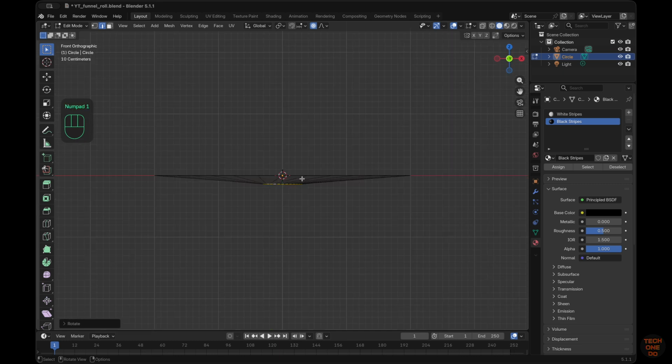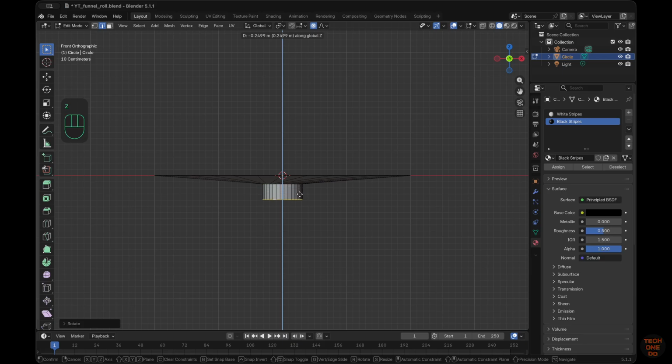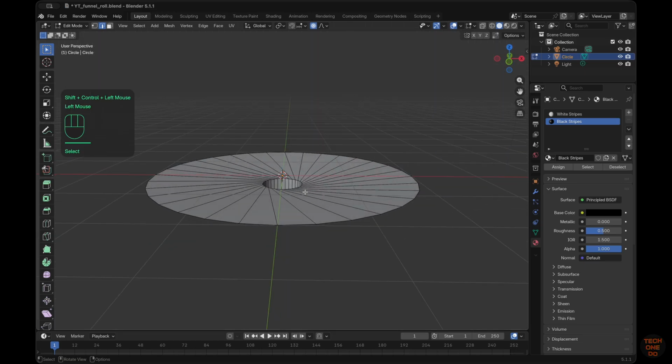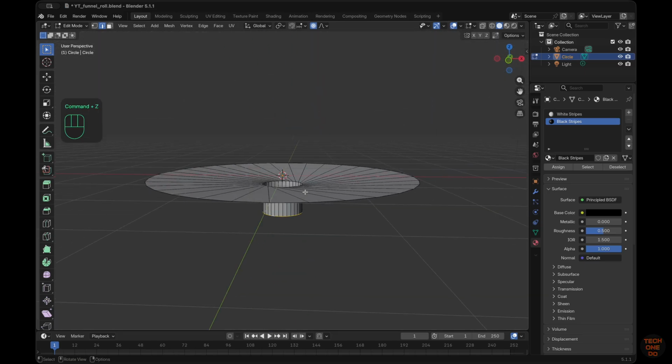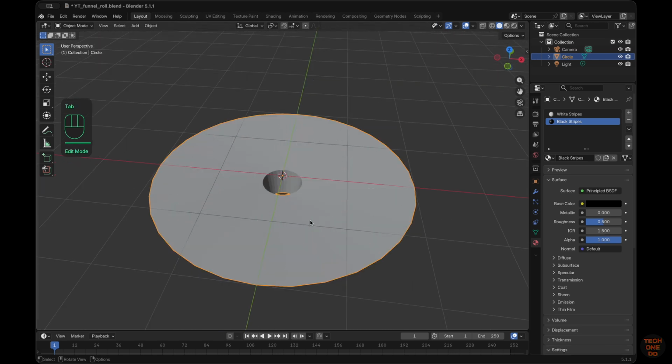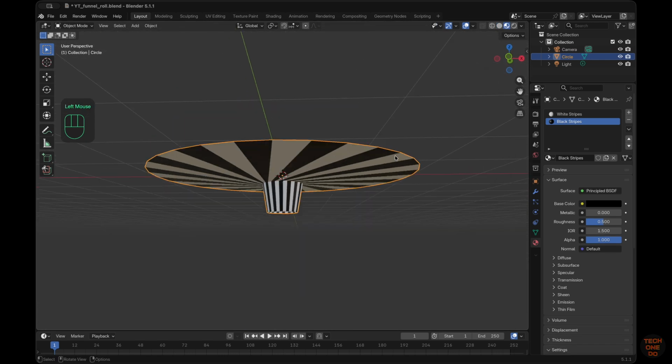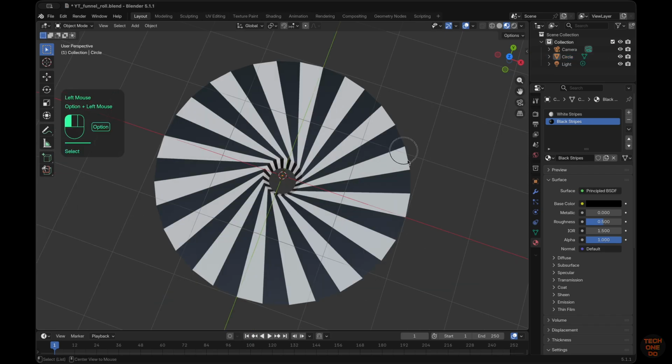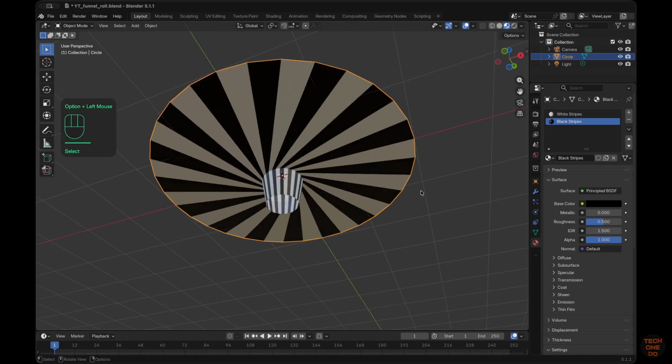Press numpad 1 for front view. Then press E then Z to extrude on Z-axis. Use proportional editing to scale inward. Hold Option plus left-click on the outer edge of the circle.